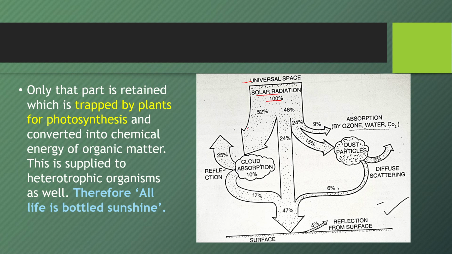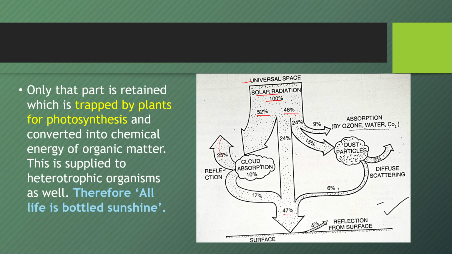Now out of that, 52% is somehow getting filtered. It doesn't reach Earth's surface. So how does that happen? 10% is absorbed by the clouds, 25% of that is reflected. Then from the clouds, 17% reaches the Earth's surface.